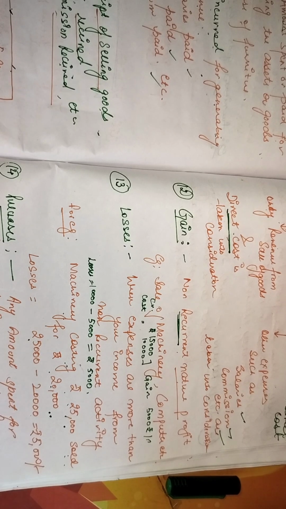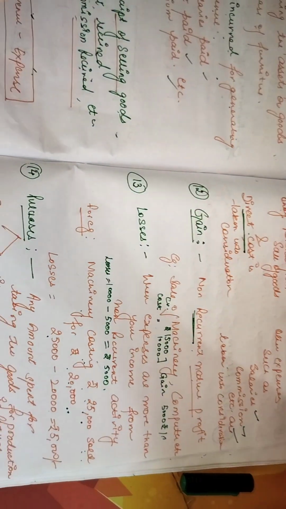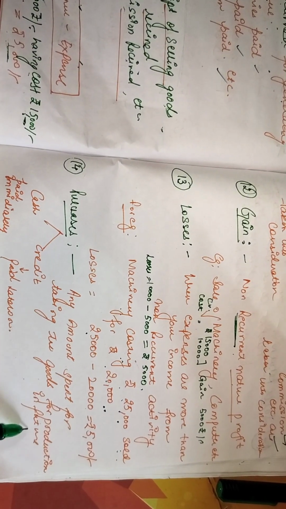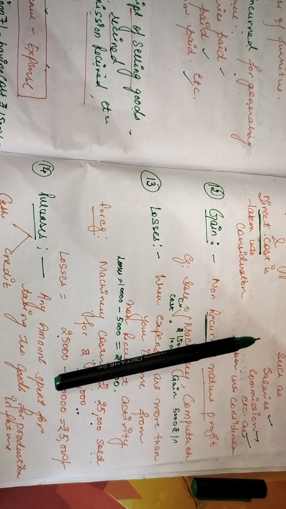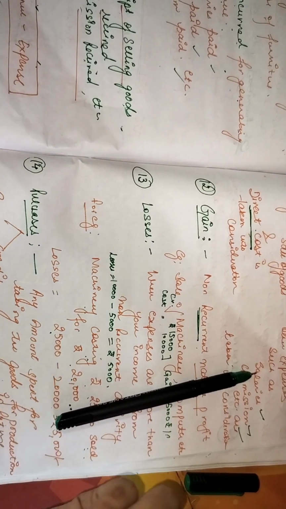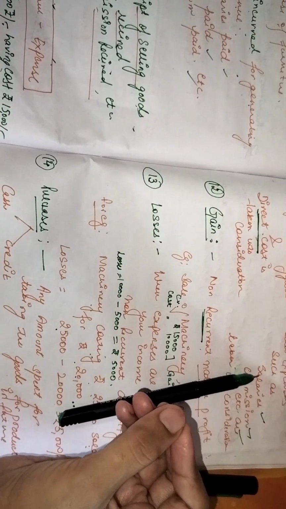Next one here is purchases. What basically purchase means is that any amount spent for taking the goods for production in the future will be considered as purchases. If you are a manufacturing firm or a manufacturing unit, then you need to manufacture certain goods.